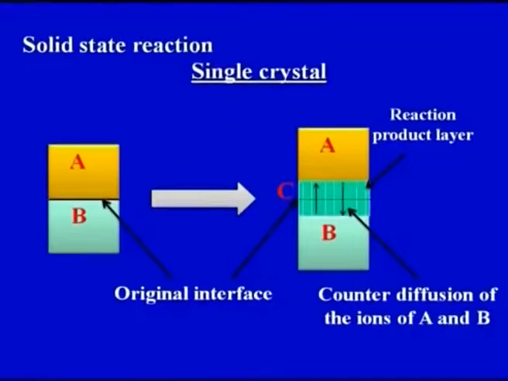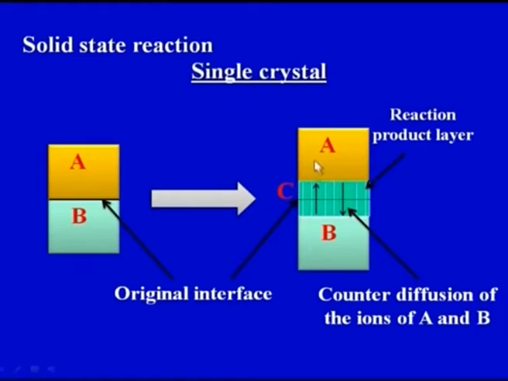Now, let us see with the help of a diagram how we can represent the solid state reaction process. On your screen you can see A and B, these are the two solids, solid A and solid B, and there is an original interface present between the two solids.